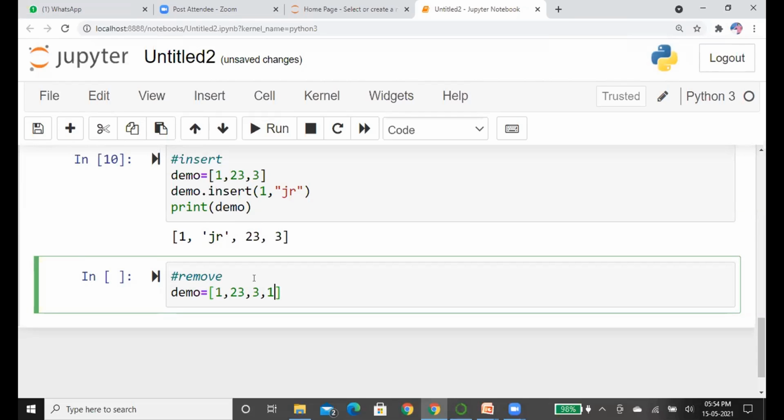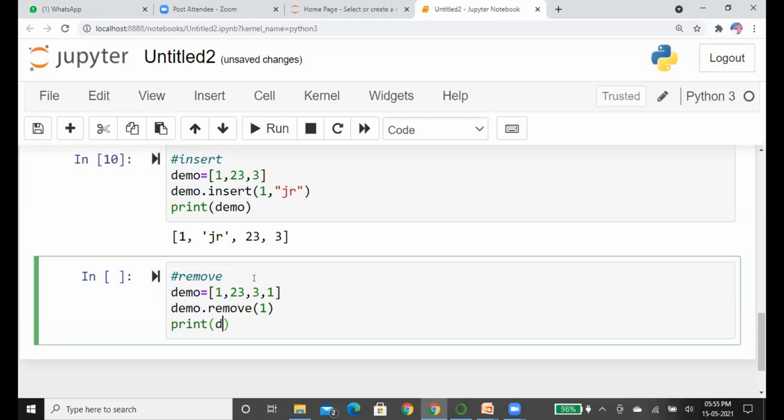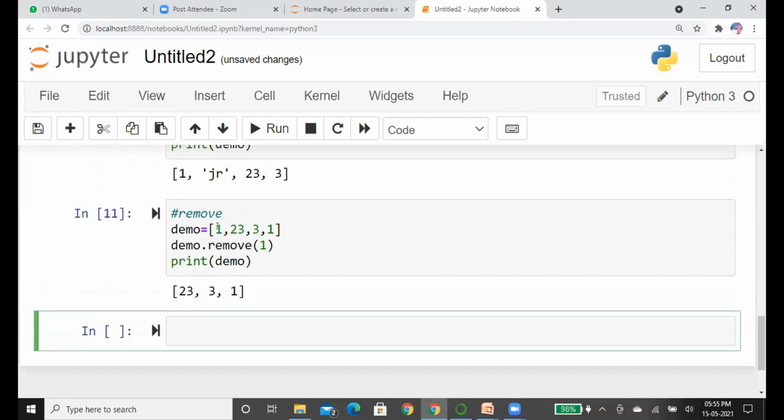Here we have one problem. Suppose we have a list with multiple items, like 1 repeated 2 times, then which element will be removed from the list? It will remove the first occurrence of the element. So the remove method will remove the element 1 at index 0. See, here we have 1 at 2 positions, but it removes in the order of indexing. The first position got the number 1, so it removed the first one, which occurred at index 0.